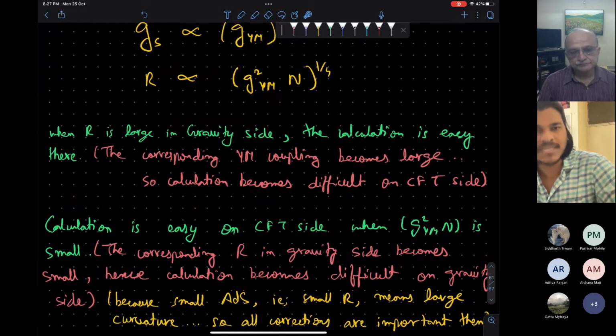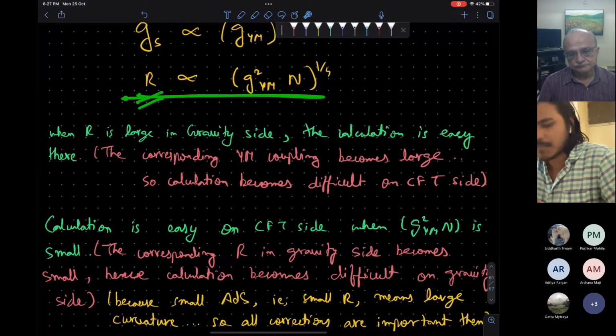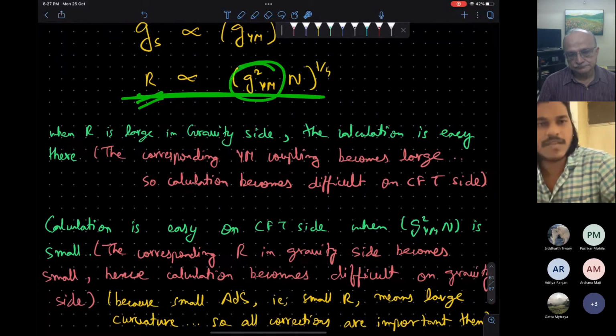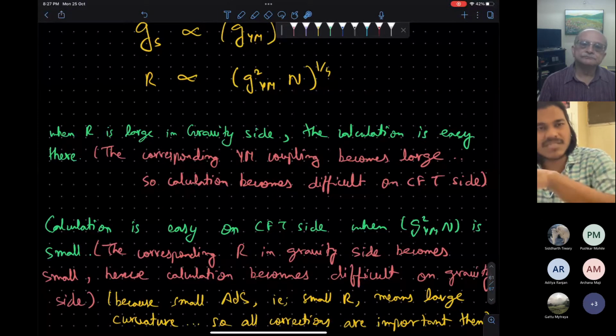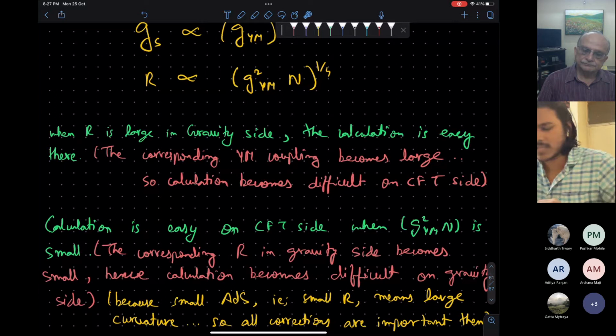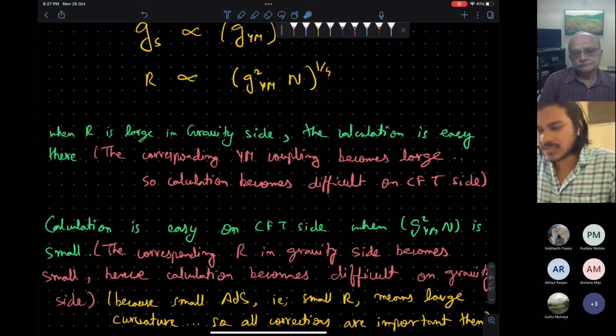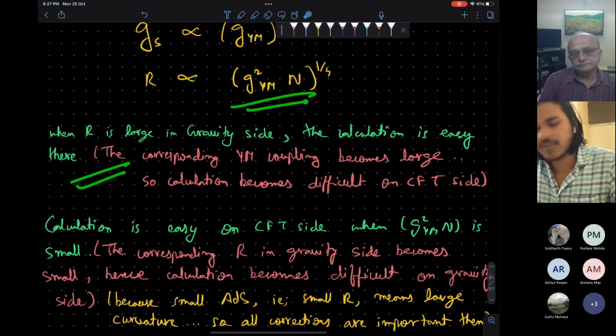I am speaking very heuristically here. But when R is large, since these are proportional, the Yang-Mills interaction will be large. If the interaction is large, then you can't use perturbation theory in this Yang-Mills CFT. So when the calculation becomes easy on the gravity side, it becomes difficult on the CFT side.